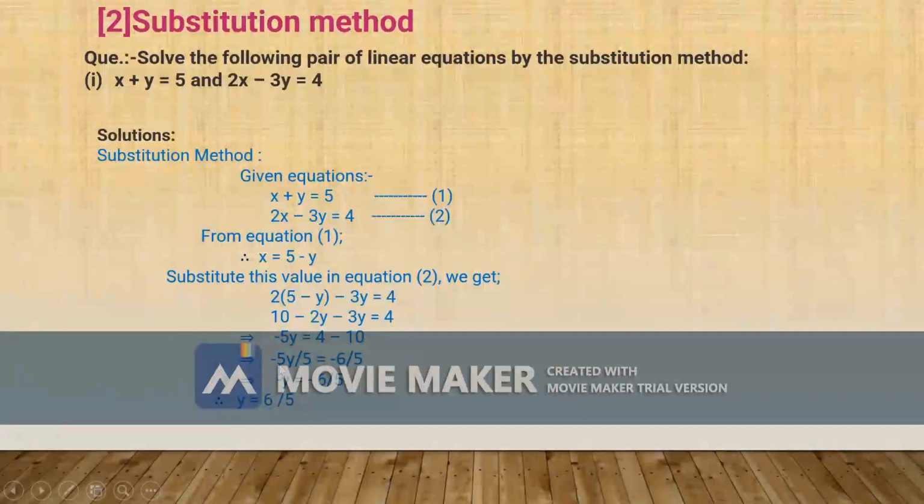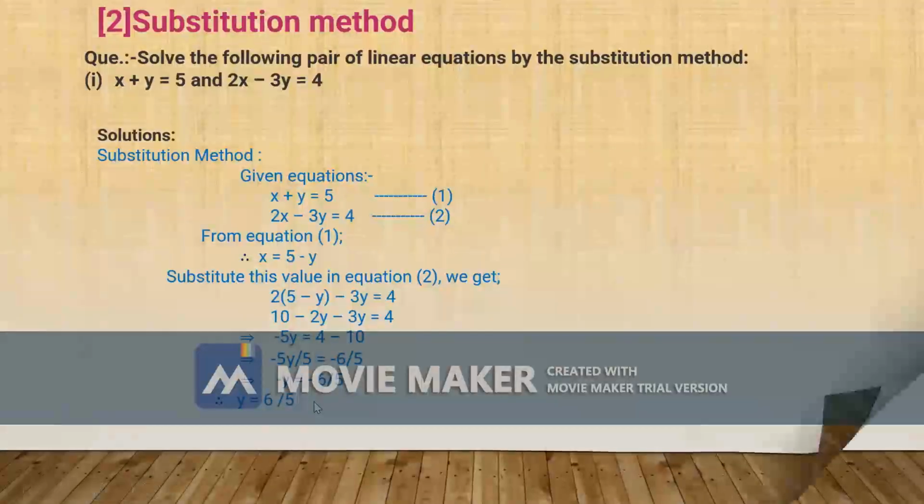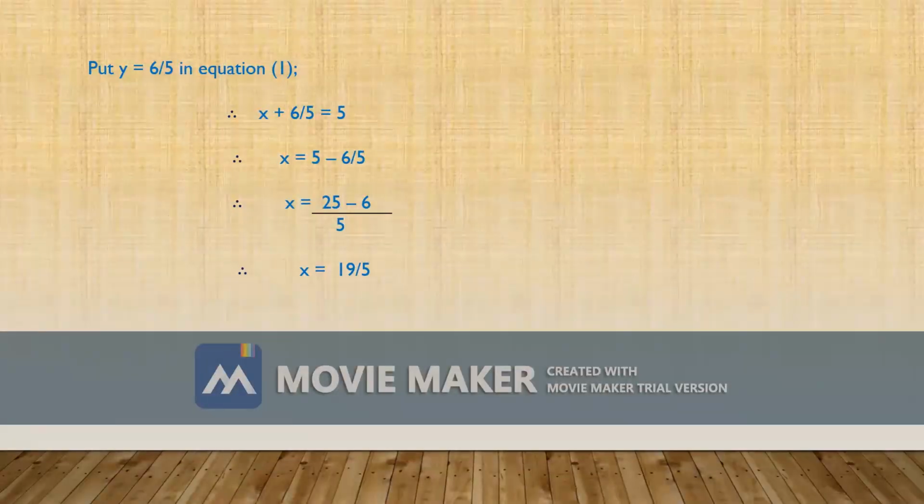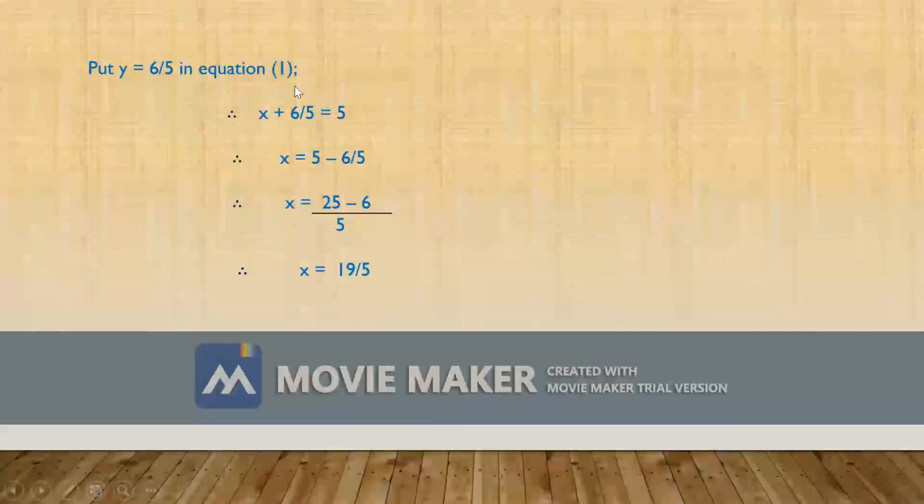That implies minus 5y divided by 5 is equal to minus 6 divided by 5. The 5 gets cancelled, giving minus y is equal to minus 6 upon 5. Therefore, y is equal to 6 upon 5. Now put y equal to 6 upon 5 in equation 1. We get